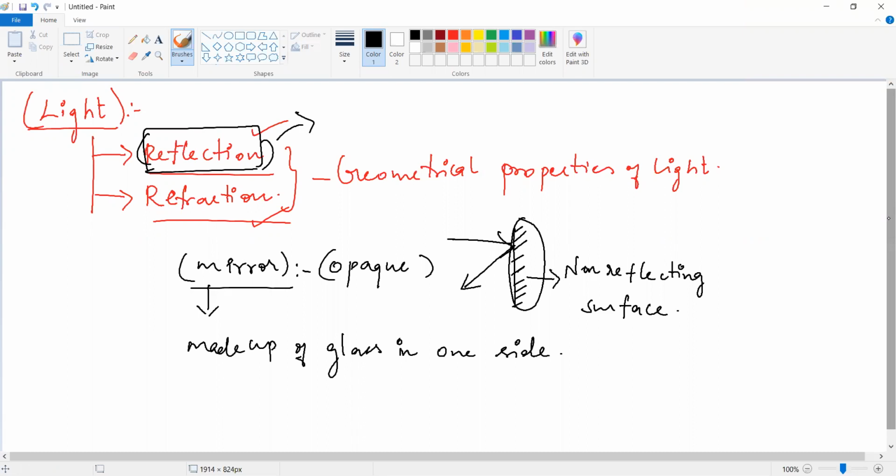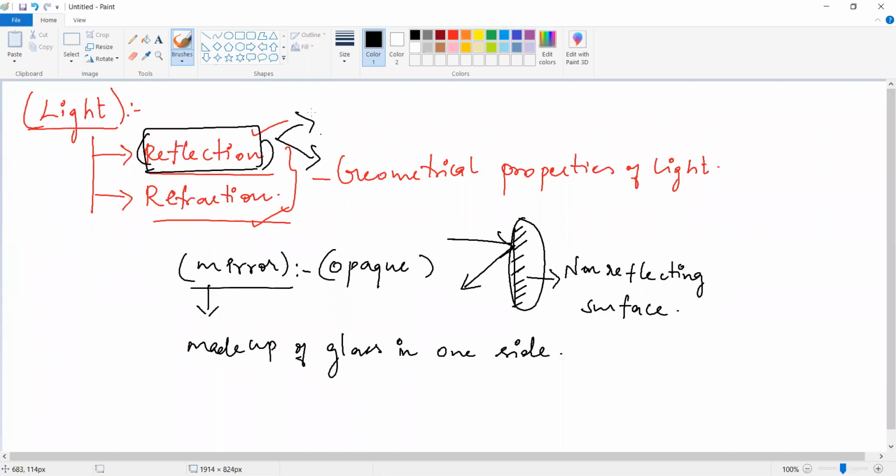Completed? Okay. So in this reflection, by using the mirror only, we can get the reflection. And this reflection also has two types. What is the type of reflection? Do you know the types? Vijay, Nandana, Rahul, Atulyan, do you know the types? Types of reflection? How many types are there? No. Okay, so I am telling there are two types.